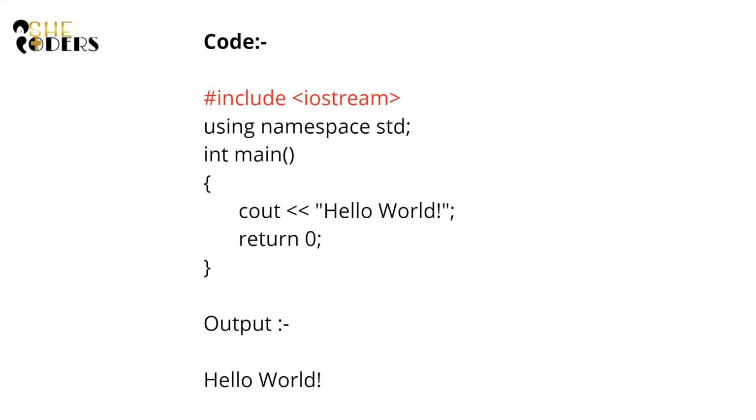So here is a piece of code, and it has some hash include, semicolons, braces and all. So what are all these? I'll be explaining what each of these lines means and how the output Hello World is generated.